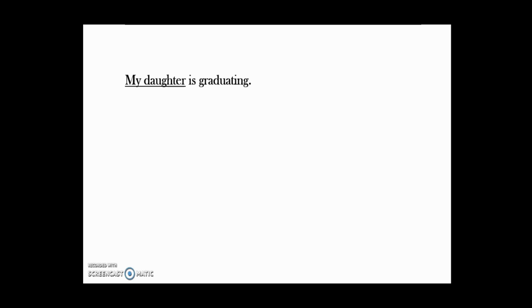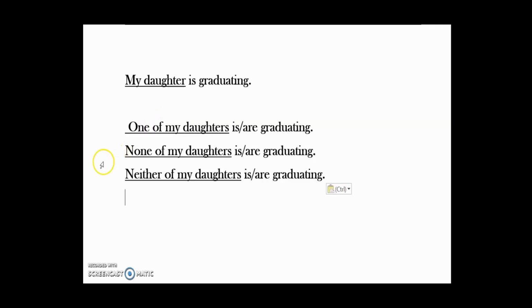Okay, you may say, well, I know these rules. When the subject is singular, obviously the verb takes the singular form. When the subject is plural, the verb takes the plural form. That's true. But it's easier to recognize when the subject is singular, like my daughter. What happens when the subject is compound?